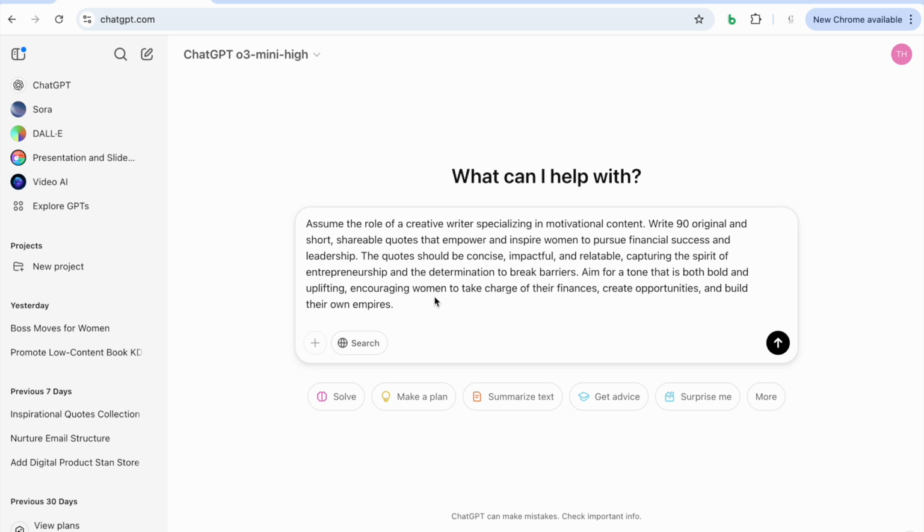The quotes should be concise, impactful, and relatable, capturing the spirit of entrepreneurship and the determination to break barriers. Aim for a tone that is both bold and uplifting, encouraging women to take charge of their finances, create opportunities, and build their own empires. So let's give it a go and see what it gives us.